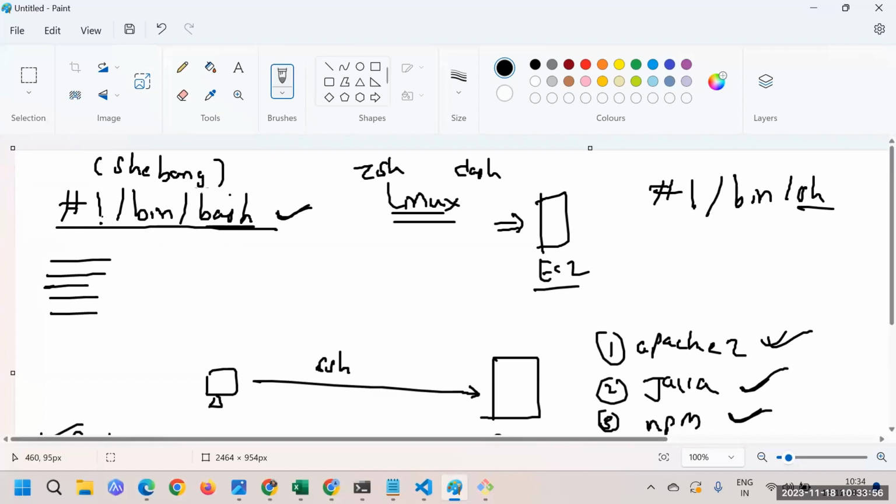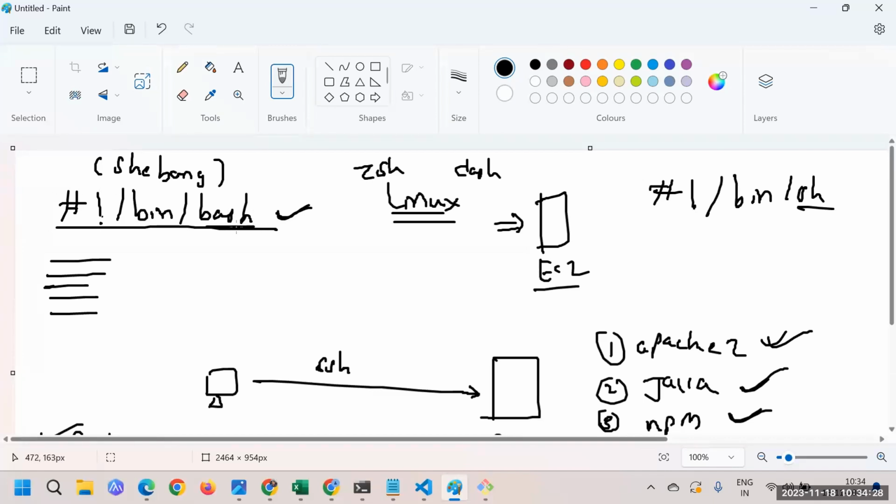That is the shebang character we have to mention in each and every single program. Whenever you start writing a program, just remember, or even mug up, this particular line. Over a period of time, if you write n number of scripts, you will be able to remember it: hash exclamation mark /bin/bash. This particular interpreter we need to mention.